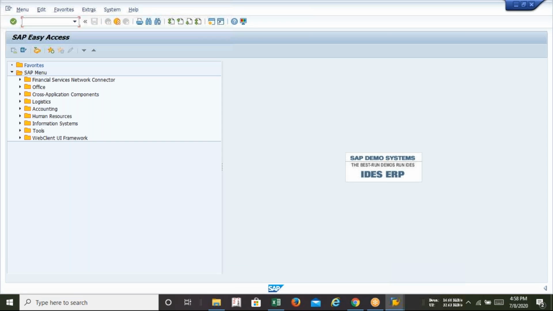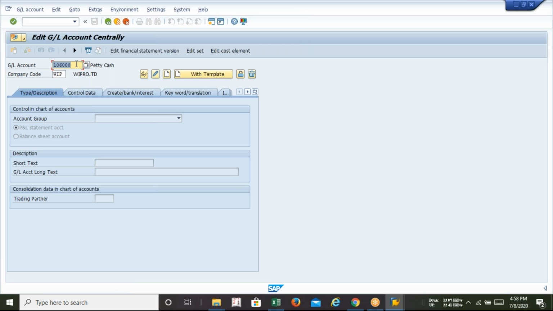Now I can create my own GL. Okay, see how. So FS00, enter. Here you have to change the number.